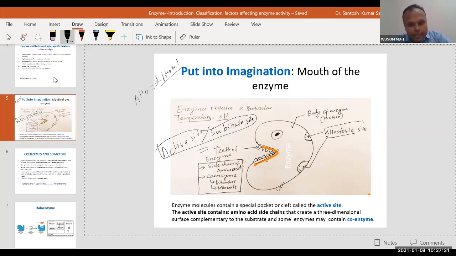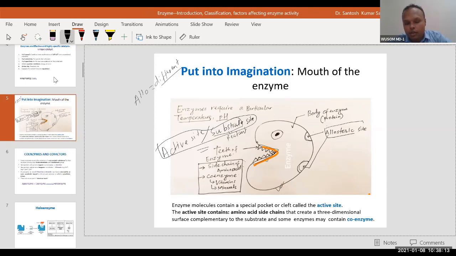If you see inside the active site, I have shown teeth. Teeth are a figurative designation of something I will tell you. These teeth are very, very important for the enzyme. Through these teeth only the enzyme chews the substrate. Substrate means reactant. Through this site only the enzyme chews the reactant, meaning it converts the reactant into product. So in order for the enzyme to convert this substrate into product, the enzyme needs to have these teeth.